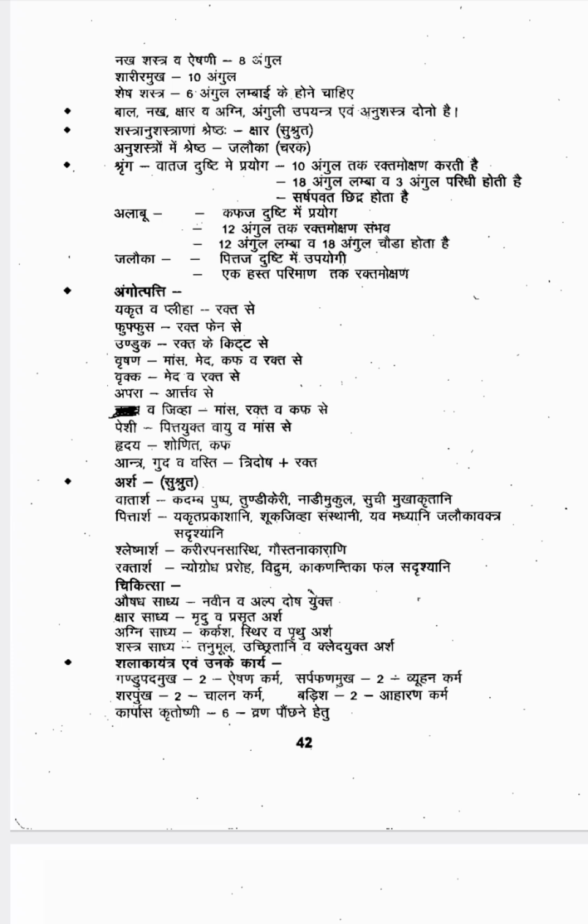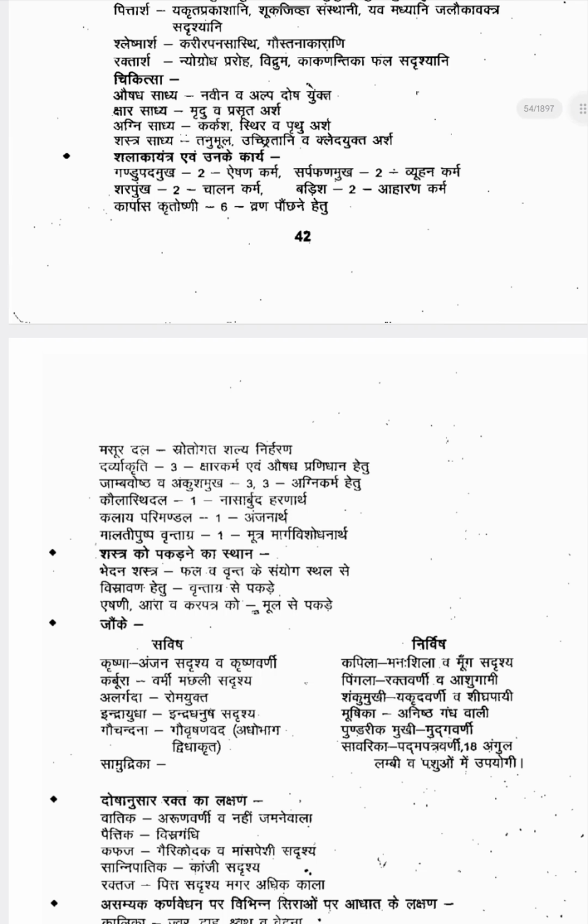Then Shalaka Yantra and its functions. 20 types of Shalaka Yantras are there. Different types of Shalaka Yantra you can see here. Gandupada Mukha Yantra, 2 types are there, used for Eshana Karma. Sarpaphana Mukha Yantra, 2 types are there, used for Vyuhana Karma. Sharapunkha Mukha, 2 types, used for Chalana Karma. Badisha Mukha Yantra is 2 types, used for Aharana Karma. Karpasa Kroda Ushnisha, 6 types are there, used for Vrana Prakshalana. For cleaning the wound, we can use Karpasa Kroda Ushnisha Yantra.